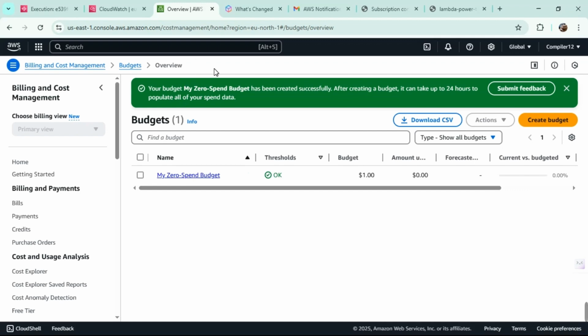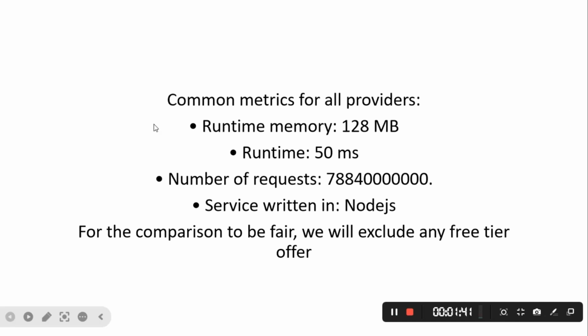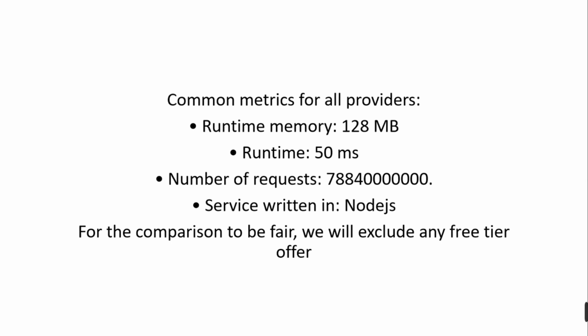Now let's move on to experiment number 5, which is very tricky. Now let me close each and every tab. So this is the question for experiment number 5, where we are going to be estimating the cost for a Wikipedia-like website which has runtime memory of 128 MB, runtime of 50 milliseconds for each request, and the number of requests will be 78,840,000,000. And the service will be written in